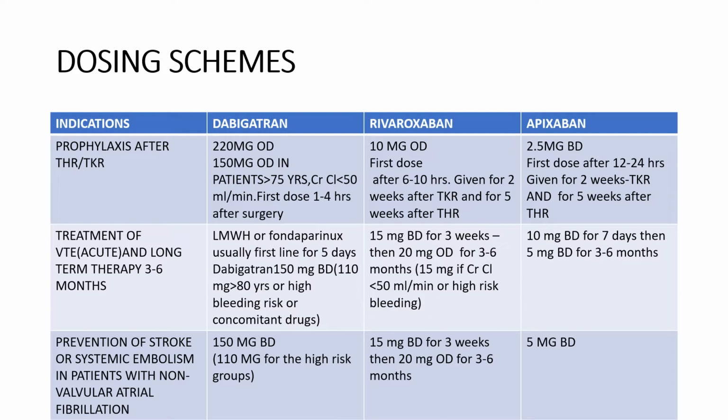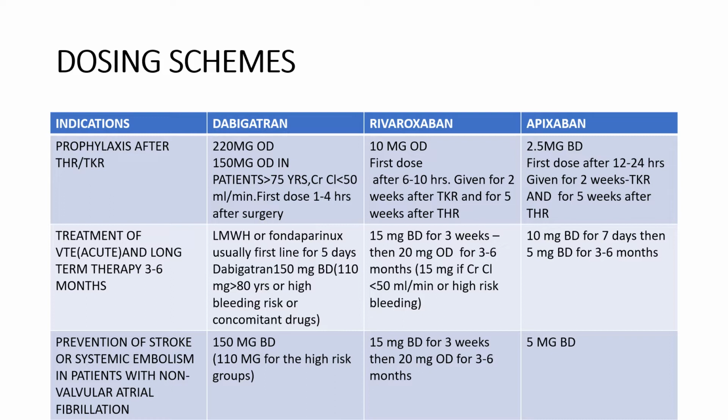If we talk about treatment of VTE and long-term therapy for the next 3 to 6 months, what is the dose and what are the criteria in the case of dabigatran? Initially, as the treatment part, we have to go to low molecular weight heparins or even fondaparinux, usually first line for 5 days.